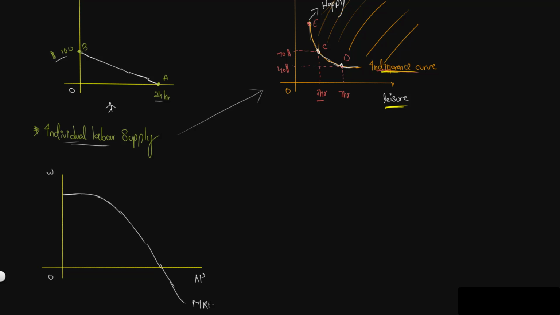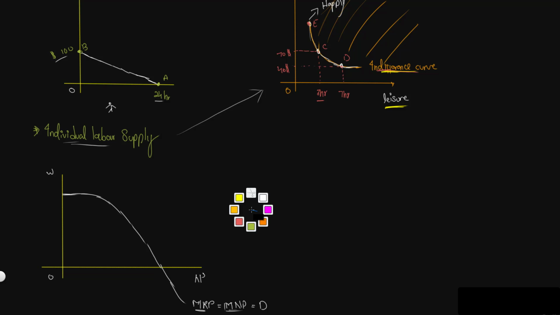MRP, marginal revenue product, is equal to marginal productivity of labor, which is equal to demand for labor. When I say equal to marginal productivity of labor, just keep in mind, not in monetary terms, but in terms of the graph. The MRP graph and the MNP graph have the same shape. In some textbooks they use MRP to represent the labor demand. In some books they use MNP, marginal revenue product, to represent labor demand. But they both have the same shape, so don't get confused if you're studying from a different book.